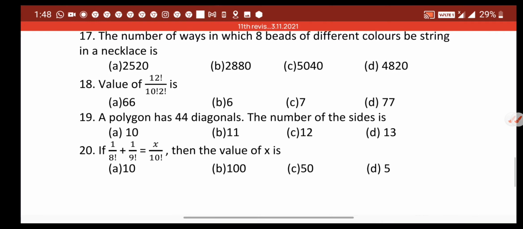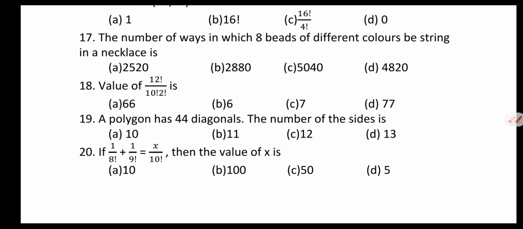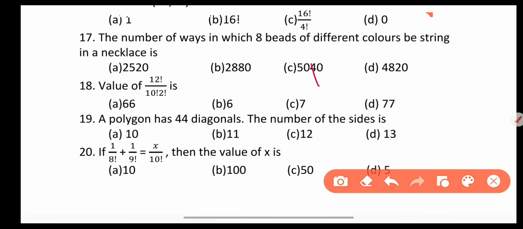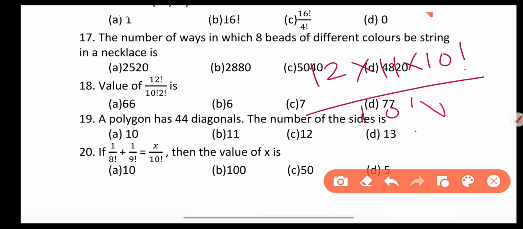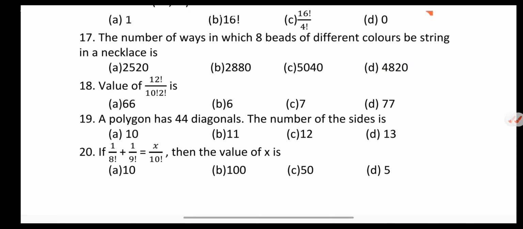Next question number 18, value of 12 factorial divided by 10 factorial 2 factorial is very simple. 12 multiplied by 11 multiplied by 10 factorial divided by 10 factorial, 2 multiplied by 1, 10 factorial cancelled, 6, that is 66. So answer is A option. Next question, a polygon has 44 diagonals, the number of the sides is.